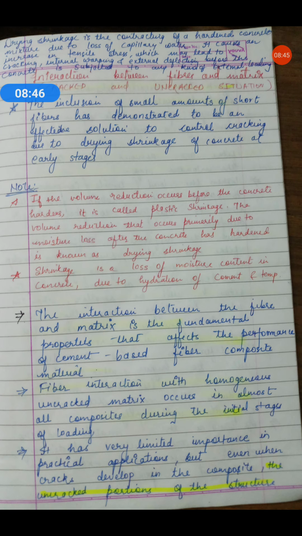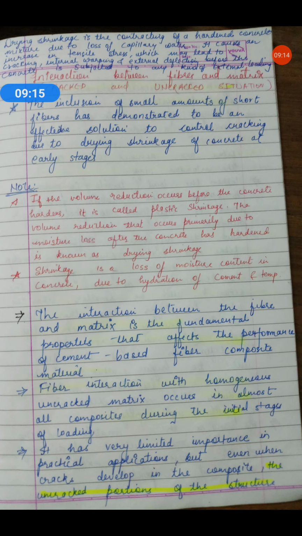First of all you should know what drying shrinkage is. See the topmost line of my note: drying shrinkage is the contracting of hardened concrete. We have two kinds of concrete, fresh concrete and hardened concrete. This property, drying shrinkage, develops in hardened concrete only.